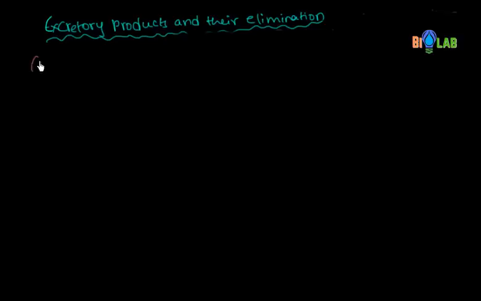Now we'll be talking about the first one, ammonotelism. These animals are called ammonotelic animals.